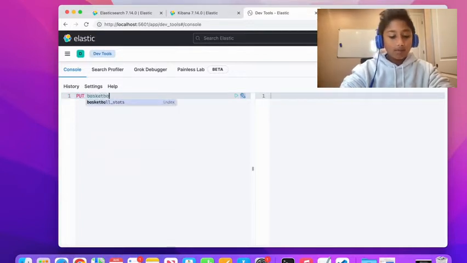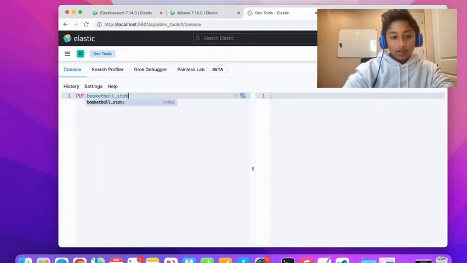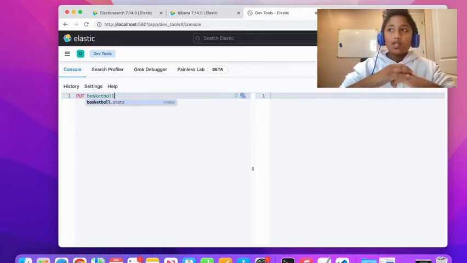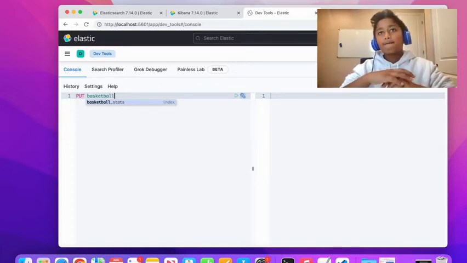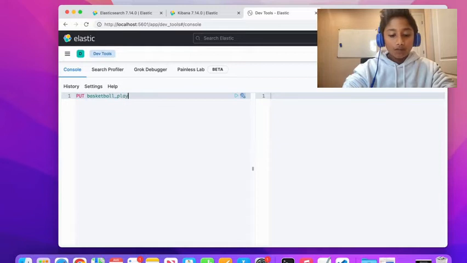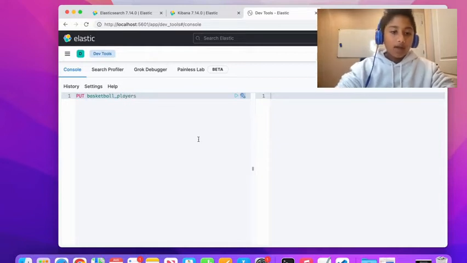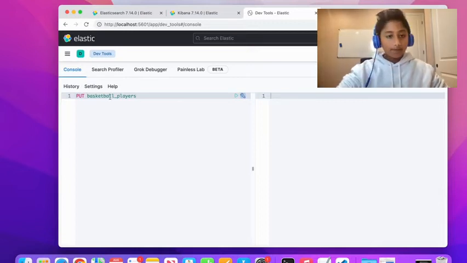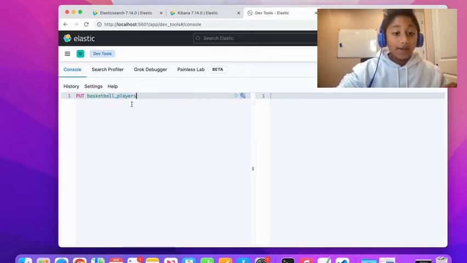Okay, so I already have one called basketball stats that I made before to test it. The stats one was talking about points and stuff like that. Now let's say basketball players.